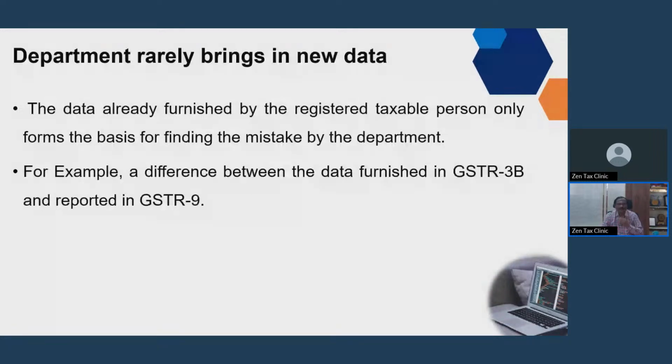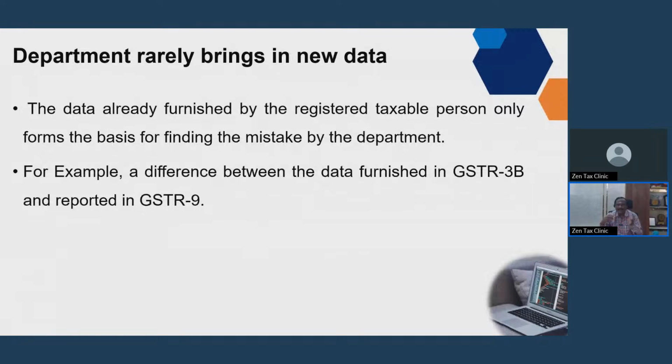Say, the department finds fault with you from your own data only. Most of you got the notice called the IIT notice. That is, the Tamil Nadu government has availed the services of IIT Hyderabad. IIT Hyderabad compares the various details provided by you in GST 3B and GST 9.